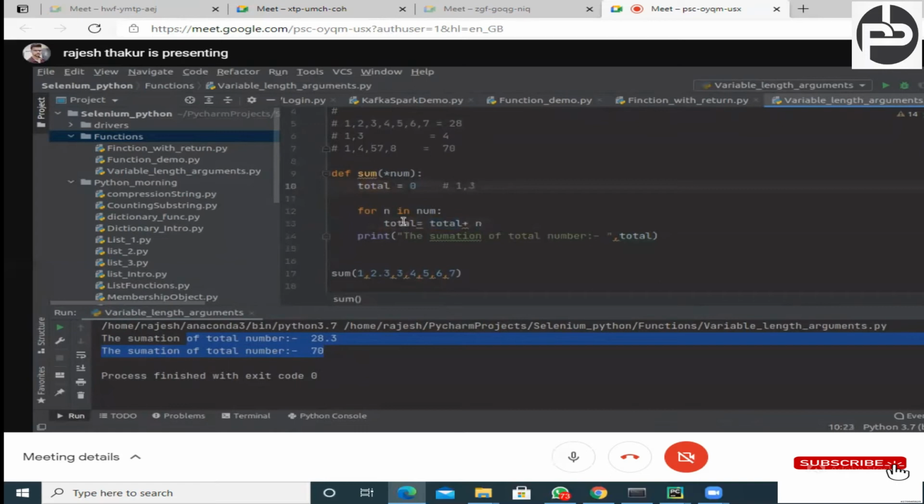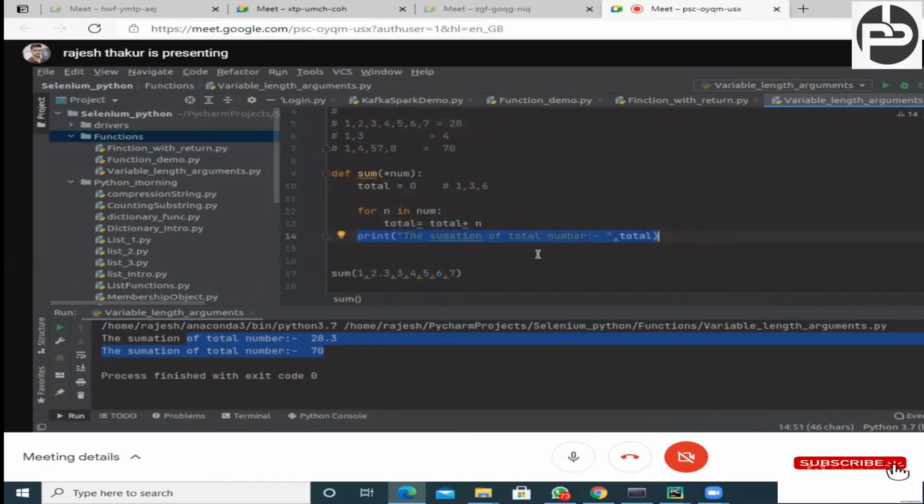So new value of total will be 3. Third time it will come 3. So now the total value is what? 3, and new value n is 3. So 3 plus 3 is what? 6. Like this it happens until we complete our list, and at the end we are printing this. That's all.